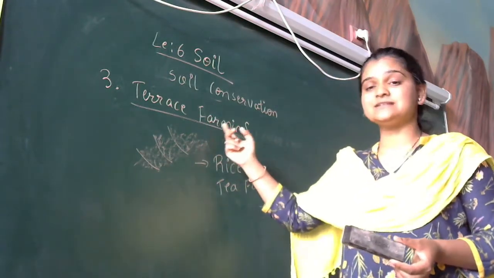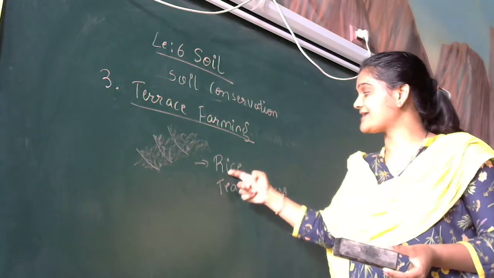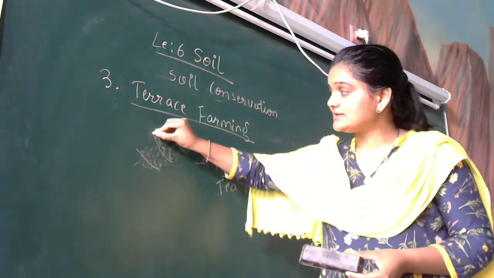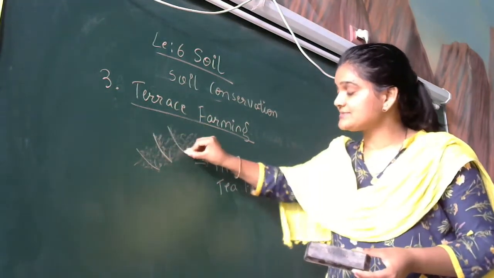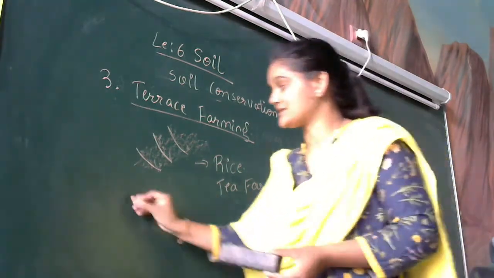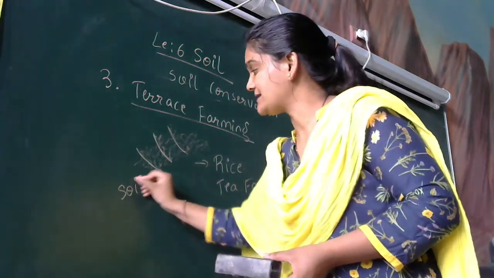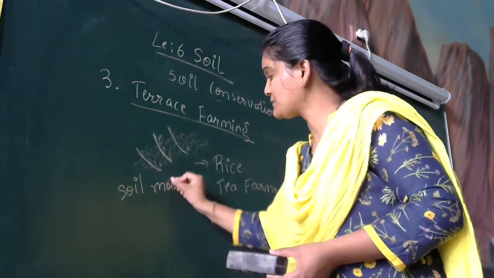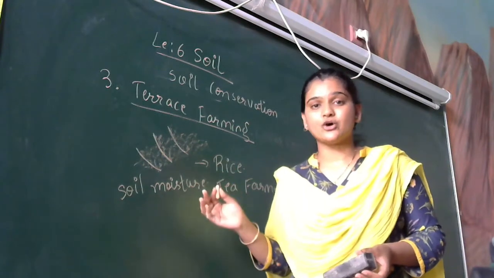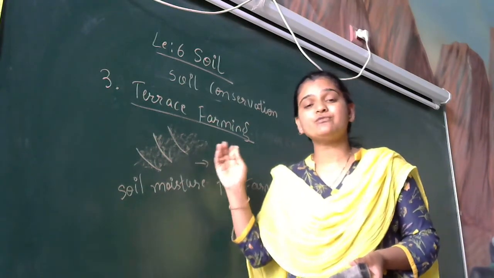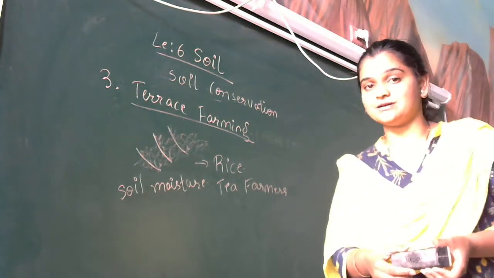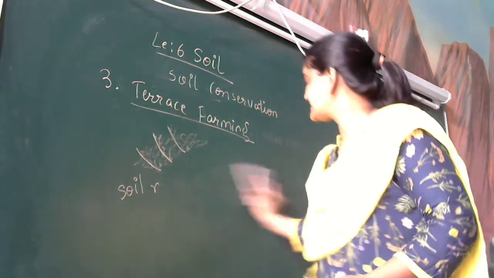During the rainy season, along the steps, it is collected with more water. The soil will get more moisturized, and this moisture will help for the irrigation of the crops. The crops will get enough water. So the terrace farming is clear.